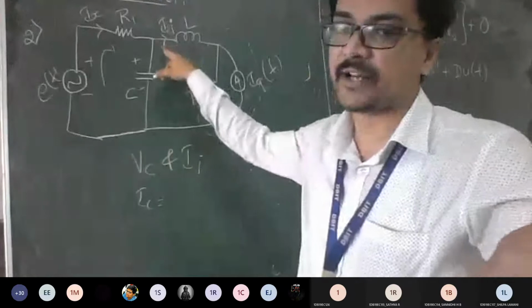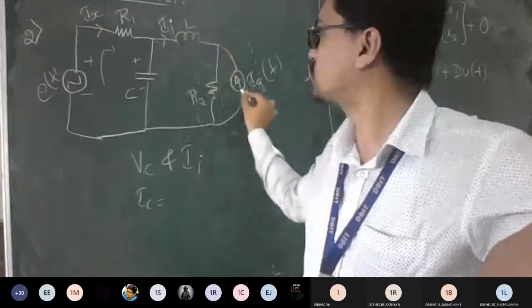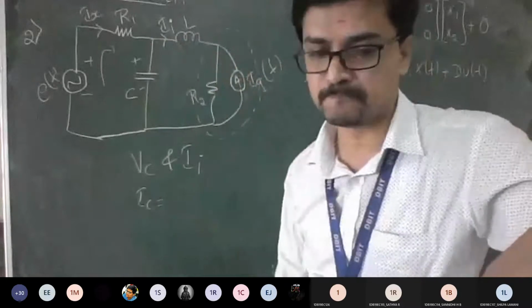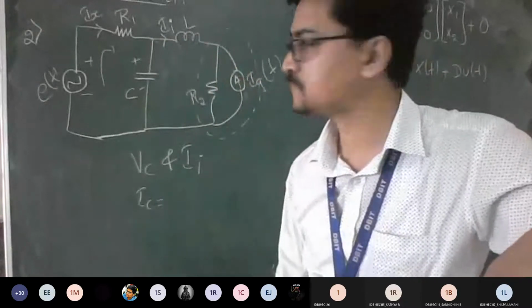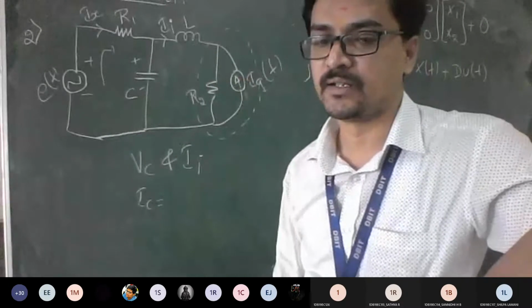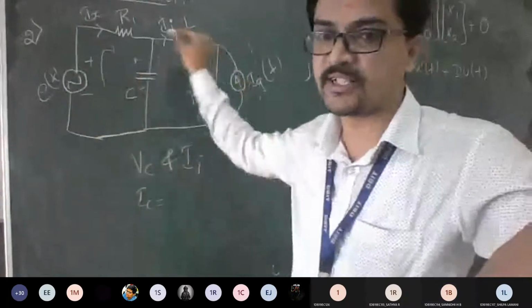Look at the question and tell me. Don't see the arrow mark of this II. This is across the resistor, but what is the mesh current? Is it entering or leaving? Entering. Both currents are entering, right?